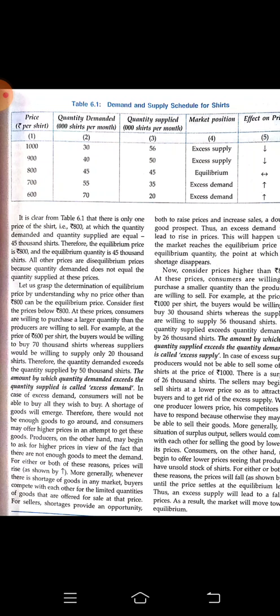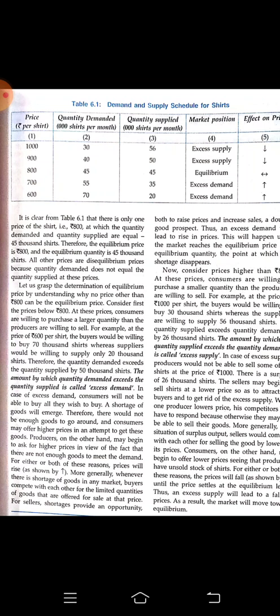And next, the third column, we are having quantity supplied. This is from the producer's side, that how much quantity the producer is ready to supply in the market for sell at a given price. Next is the market position, and the last column is telling us about the effect of price.